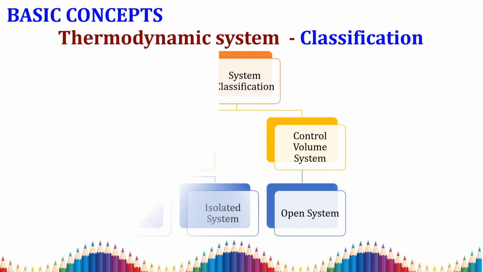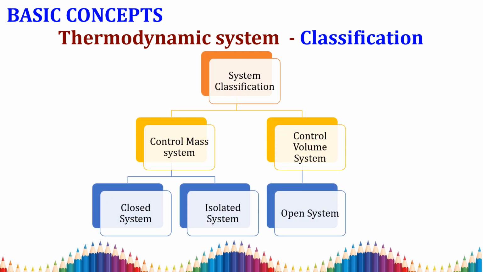Next we are going to study thermodynamic classifications, that is, how thermodynamic systems are classified. Majorly, thermodynamic systems are classified based on mass and volume. The first is the control mass system and the second is the control volume system. The control mass system is again classified into closed system, isolated system and open system.